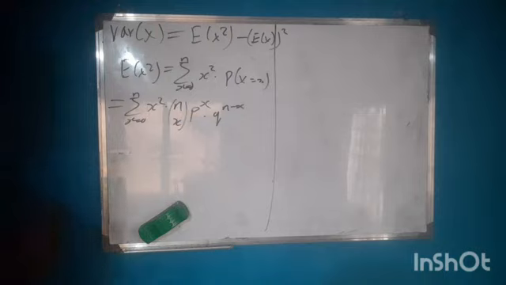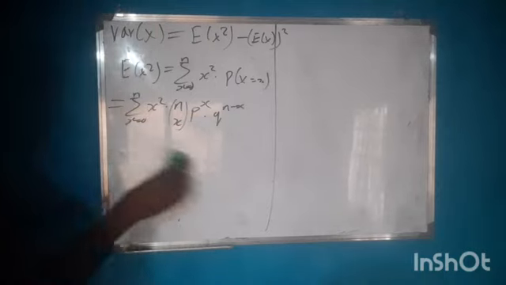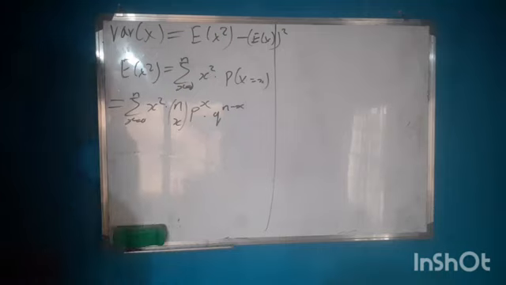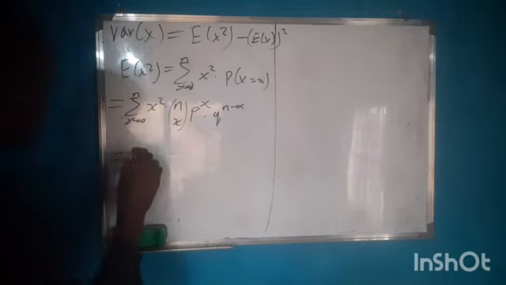So this will give us the summation as x runs from 0 to n.